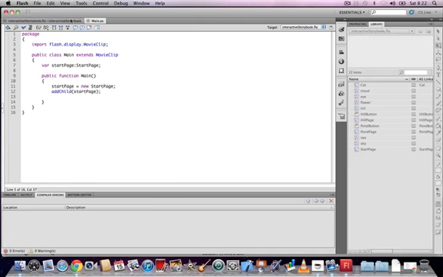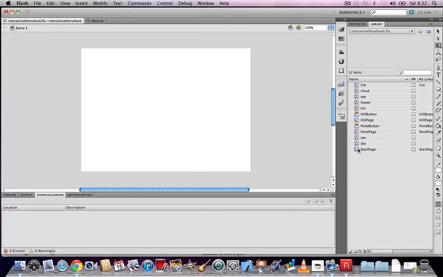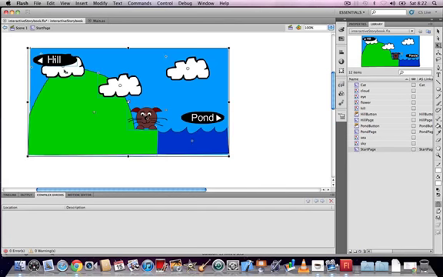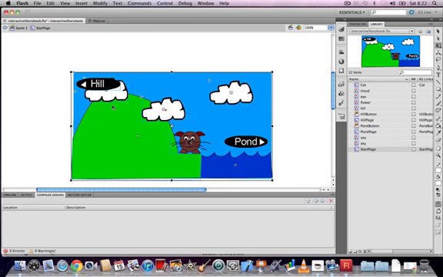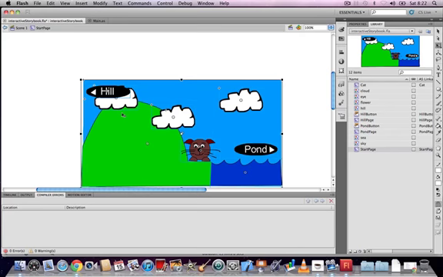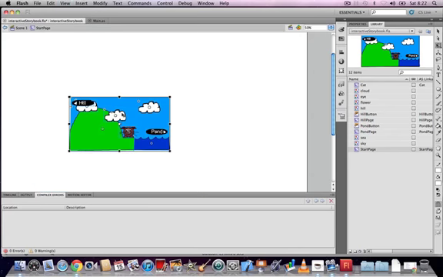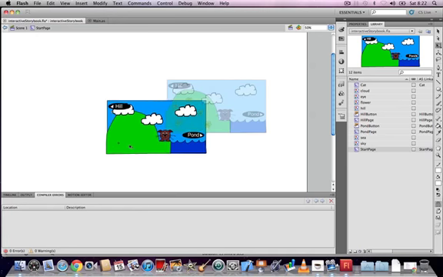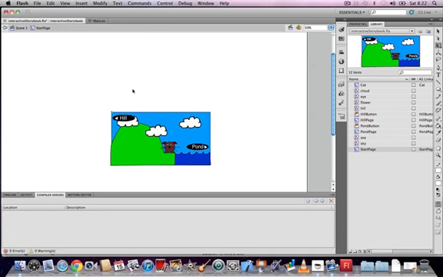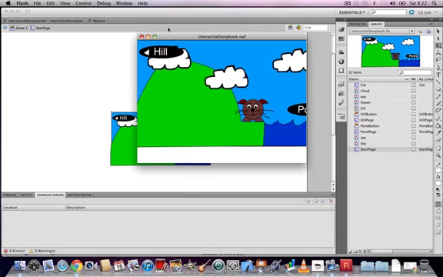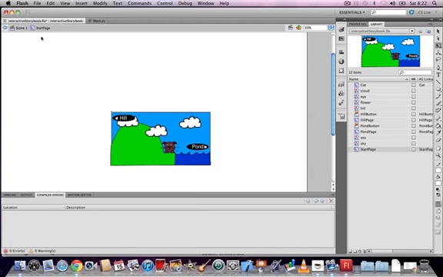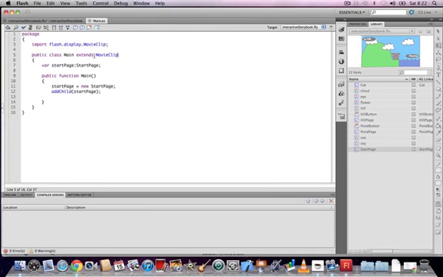In our case, we have declared that the variable is called start page with a small s, which references the start page symbol in the library with a capital S. So if you remember, when we exported our start page symbol, we exported the class with a capital S and a capital P. That's the class name of that particular symbol. The variable has a small s, that's the instance name. So you've got two elements, the instance name and the class name. That's all you need to remember about that.